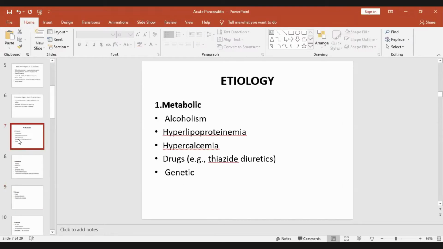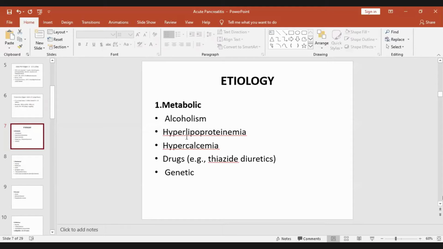Now coming to the etiology of acute pancreatitis, there are 4-5 groups of causes. First is metabolic. Alcoholism is a very important cause. Those who are chronic alcoholics are very prone to acute pancreatitis. Hyperlipidemia, hyperlipoproteinemia, that is increase in triglyceride and cholesterol, hypercalcemia, increase in calcium, drugs like thiazide diuretics, there are plenty of drugs, and a genetic predisposition.